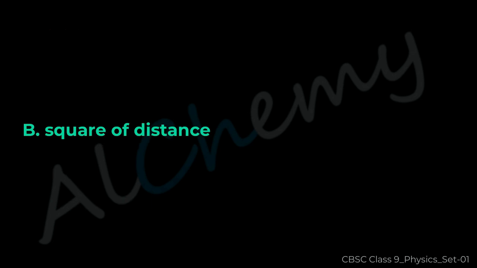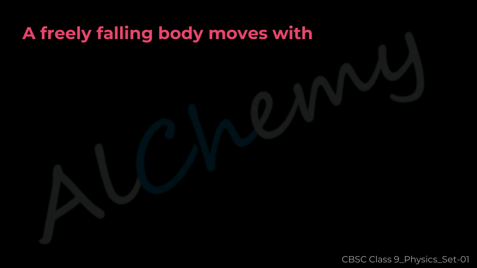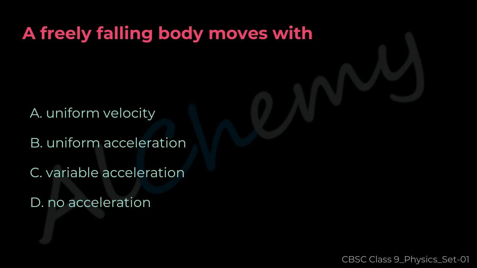The correct answer is B. Square of distance. Question 48. A freely falling body moves with A. Uniform velocity, B. Uniform acceleration, C. Variable acceleration, D. No acceleration.